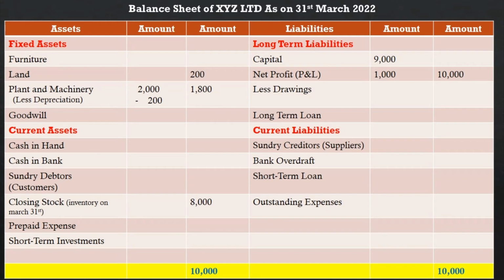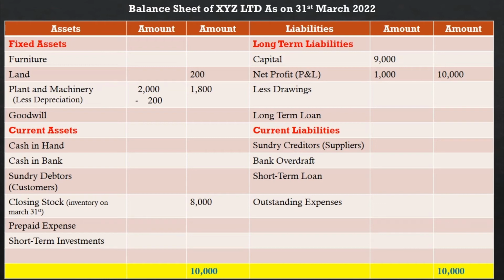Now the current assets. What are the current assets? Cash in hand, cash in bank, sundry debtors, closing stock inventory on the same 31st of March, prepaid expense, short term investment. This is called current assets. I am making this video very short and sweet. This is the balance sheet, and I am not going to make it complicated. You can see cash in hand is a current asset, because cash is coming and going.